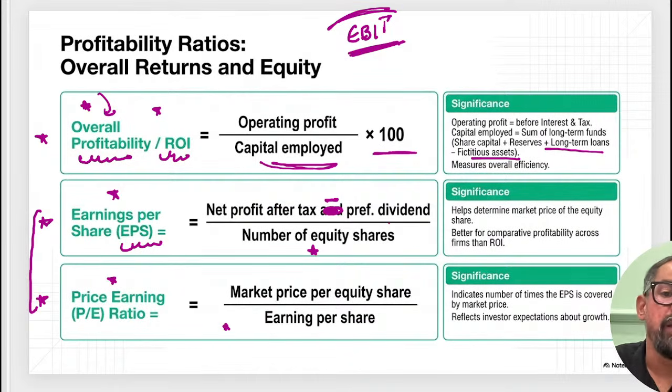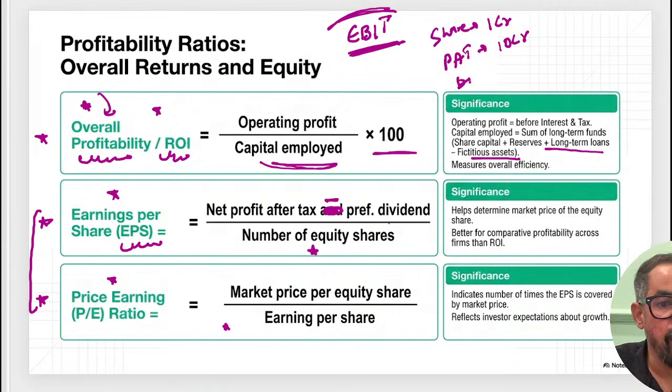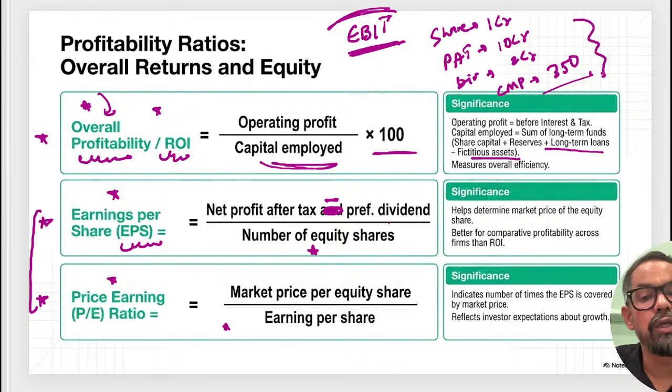Okay, let's say a company is having a total number of shares. Total number of shares are, suppose, 1 crore. Profit after tax is, suppose, 10 crores. Dividend distributed by the company is, suppose, 2 crores. And the current market price of the company is, suppose, 350 rupees, right? So if I ask you to calculate the PE ratio and EPS, I hope everyone will be able to calculate this. How will you calculate this one?